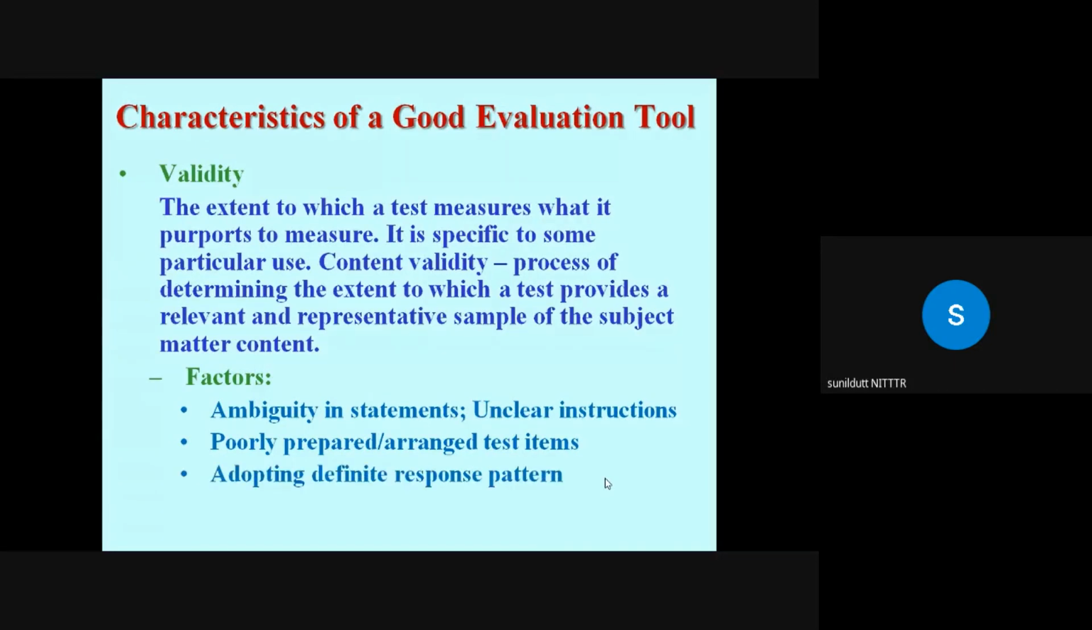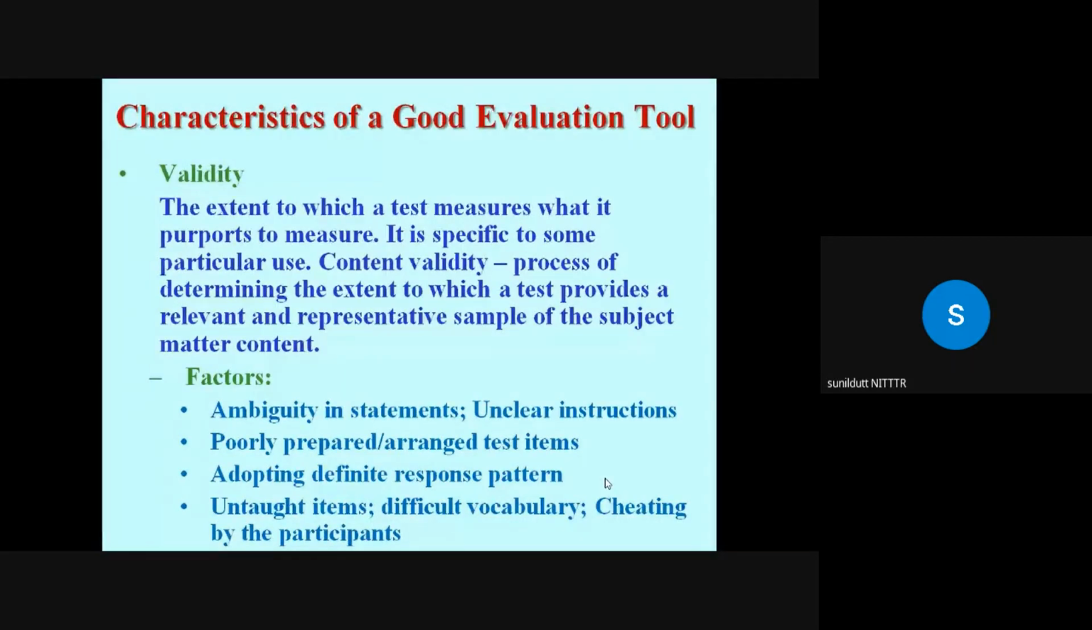Adopting a definite response pattern, say, placing correct answers in some systematic pattern. For example, in case of true false, first answer is true, second is true, third is false, fourth is false. Or say in a multiple choice question, first answer is A, second is B, third is C, fourth is D, fifth is A, sixth is B, and so on. So placing correct answers in some systematic pattern will enable students to guess the answers to some items more easily, and thus this will reduce the validity.